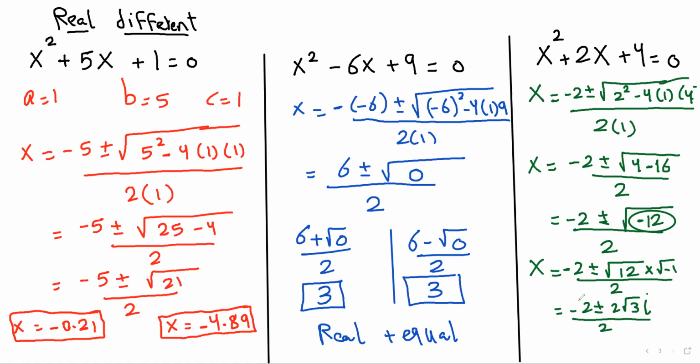The first one is -2 plus 2 root 3 i over 2. This is the first one, and the second one is -2 minus 2 root 3 i over 2. So what I want to say here, look at the expression written under the square root, b squared minus 4ac, here, here, and here.